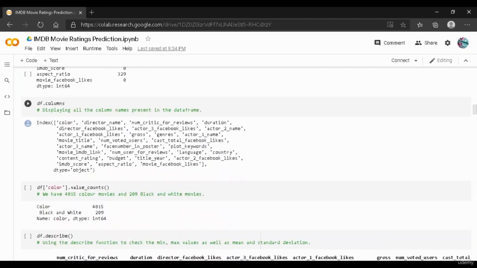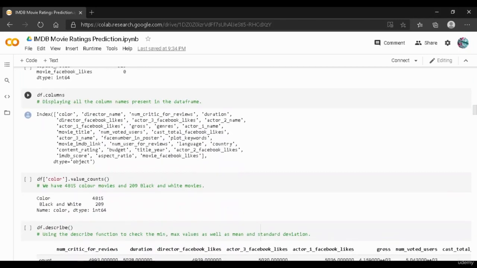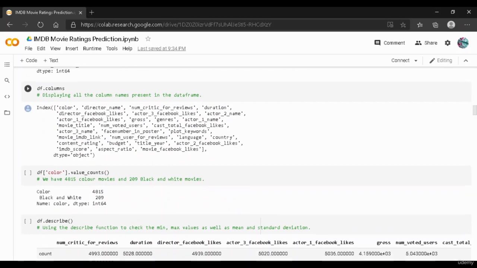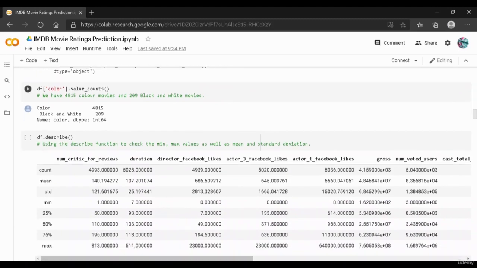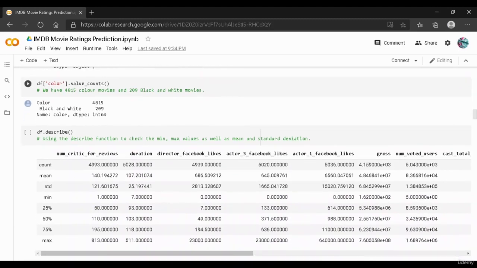And over here, we have displayed the column names using df.columns. So what this code will do is that it will display all the column names in that particular data frame. So as you have seen over here, we have color, director name, number of critics for reviews, and all these column names. And the next code over here is the value_counts.